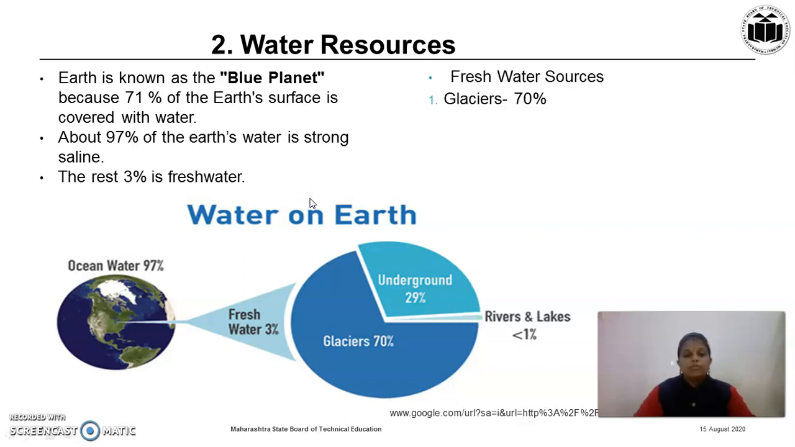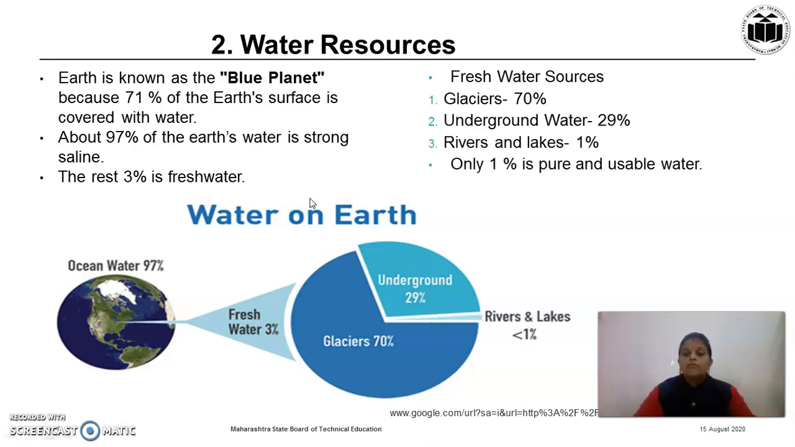When we talk about fresh water, 70% of the water is present in the form of glaciers, means in the form of ice, and 29% of water is present as underground water, and 1% is present in the rivers and lakes. From this, it is clear that only 1% is pure and usable water. Means water is very precious and we have to use it very carefully.